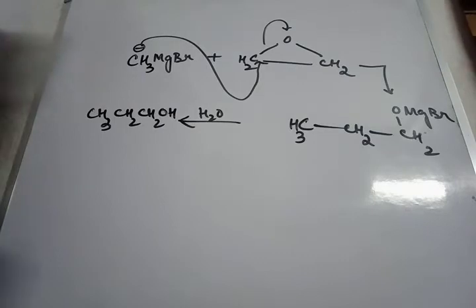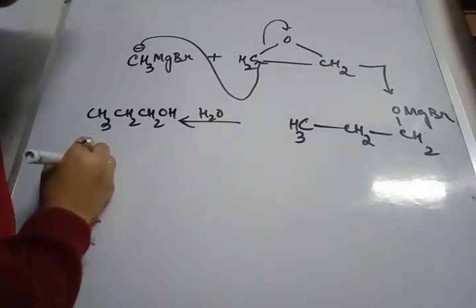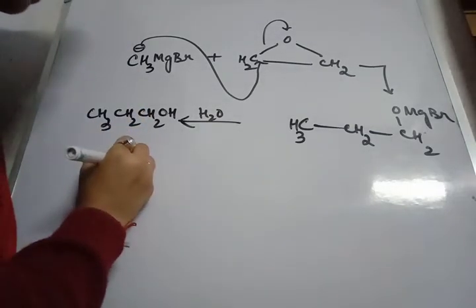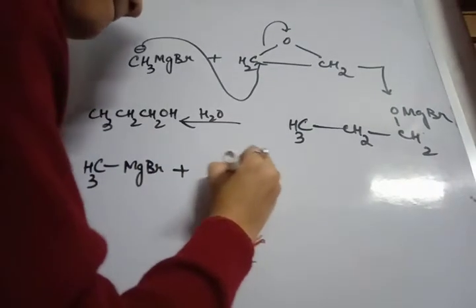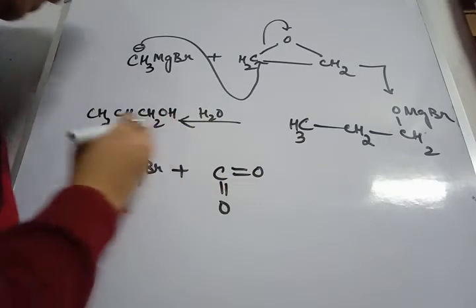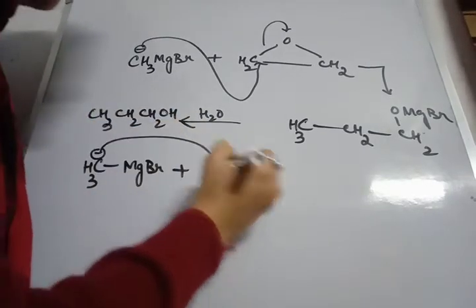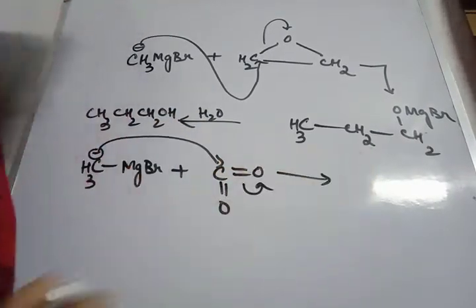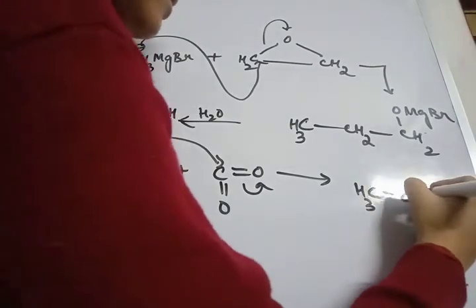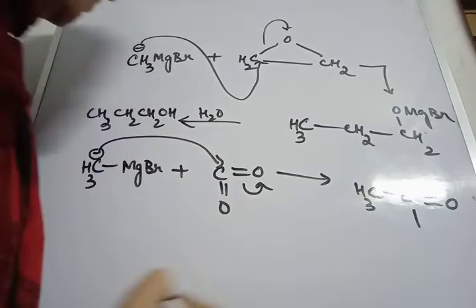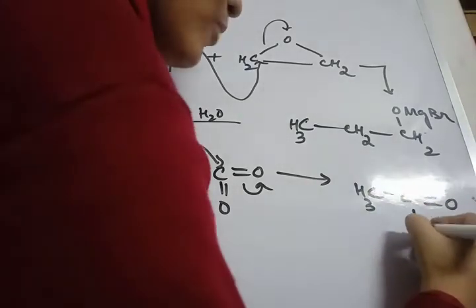Okay. Next, when methyl magnesium bromide reacts with carbon dioxide, then what do we get? Same pattern of reaction, this one. So CH3C double bond O and OMgBr.